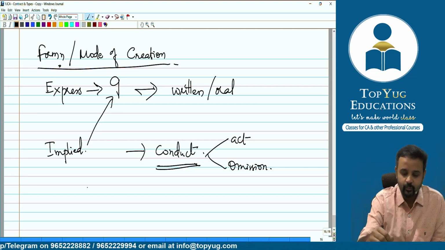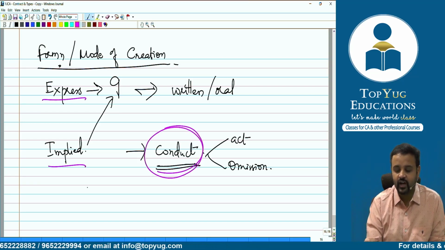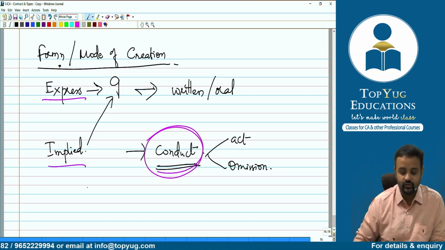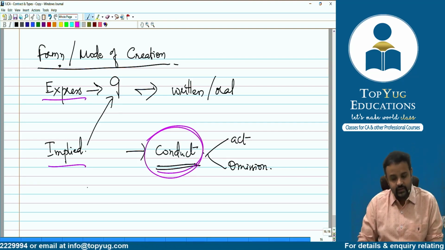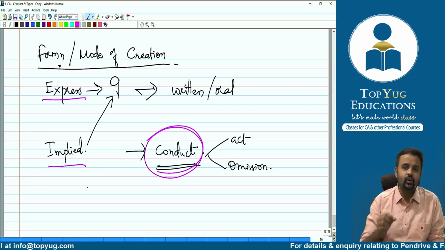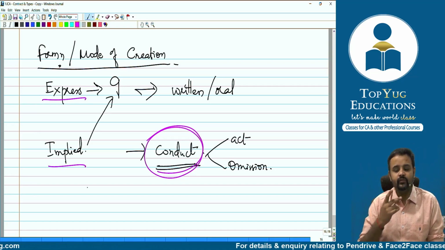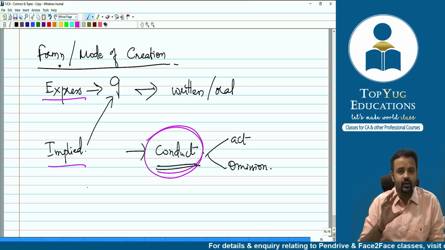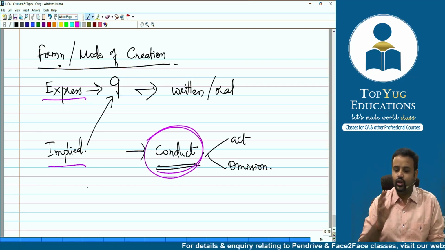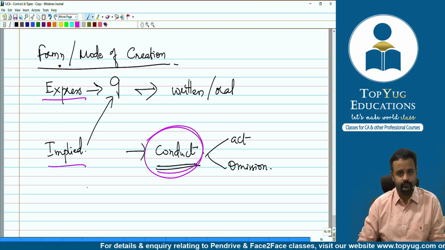When it comes to implied, please understand, it is on the basis of conduct, which can be act or omission. So what does it mean? It means that, let's say you go to a restaurant, and you have some cup of tea. So it's implied now that you'll have to pay for it. So there is a contract not by word of mouth, not by any written means. It's based on your conduct that a contract has come into place.